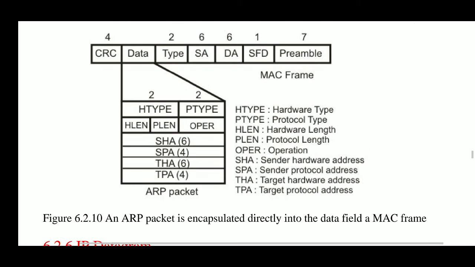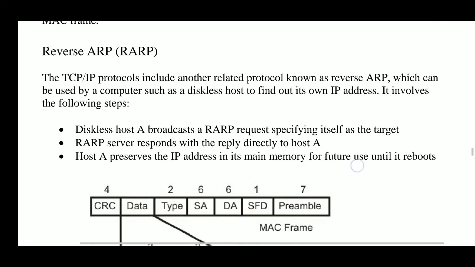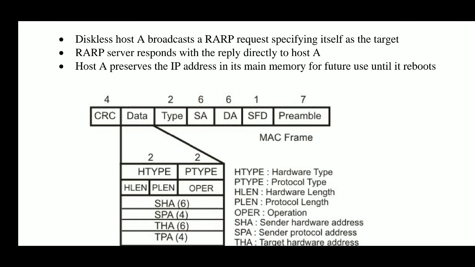Remember one thing, there is always a cache table for the ARP and RARP protocols, which tells directly the recently known mapping information of IP addresses and MAC addresses.